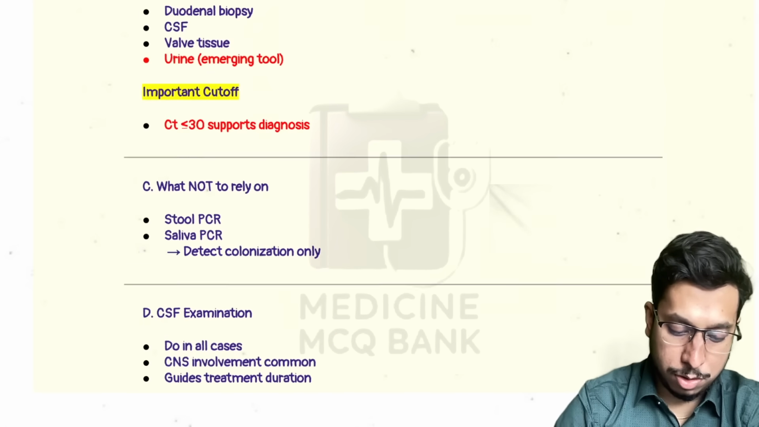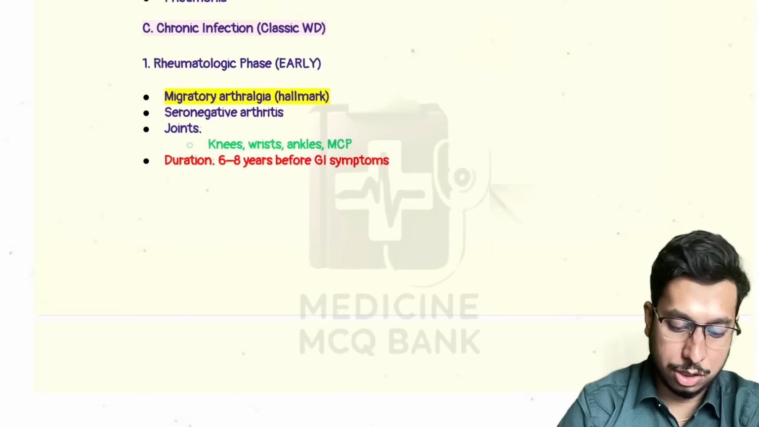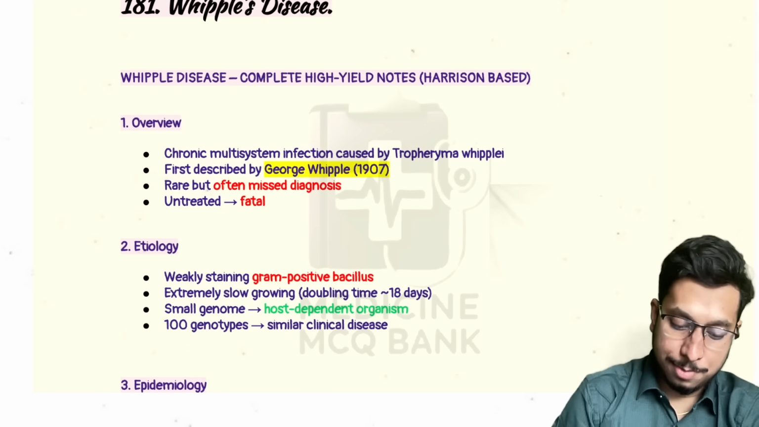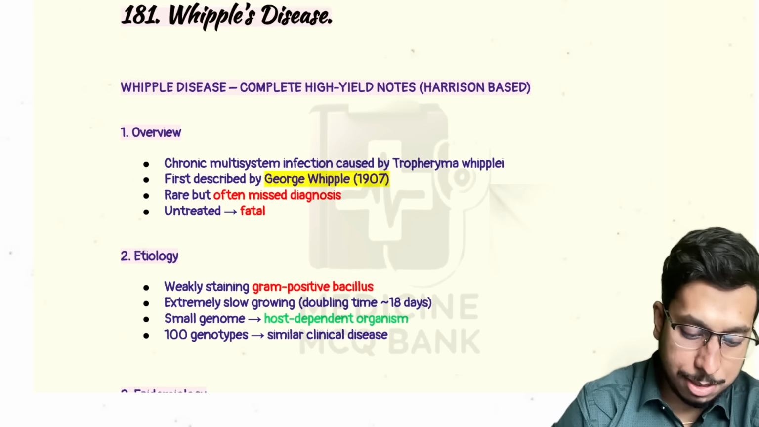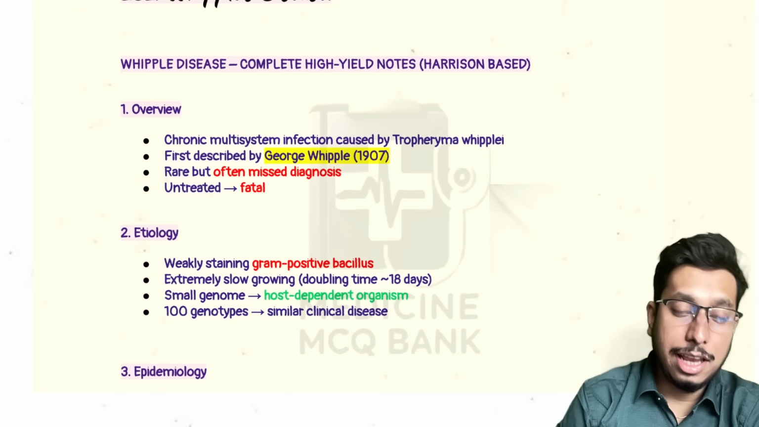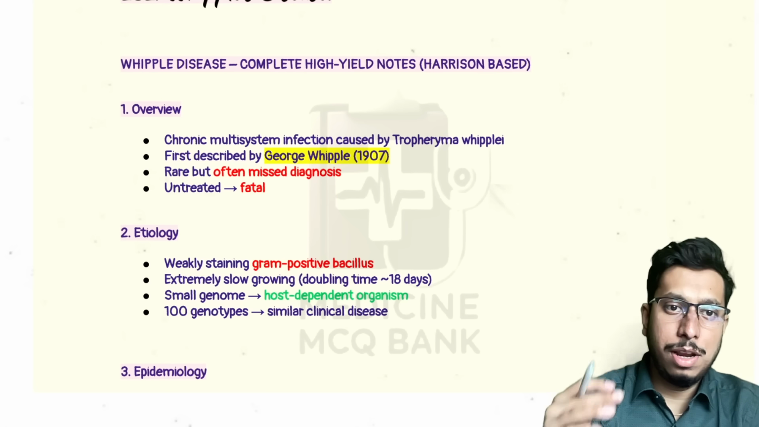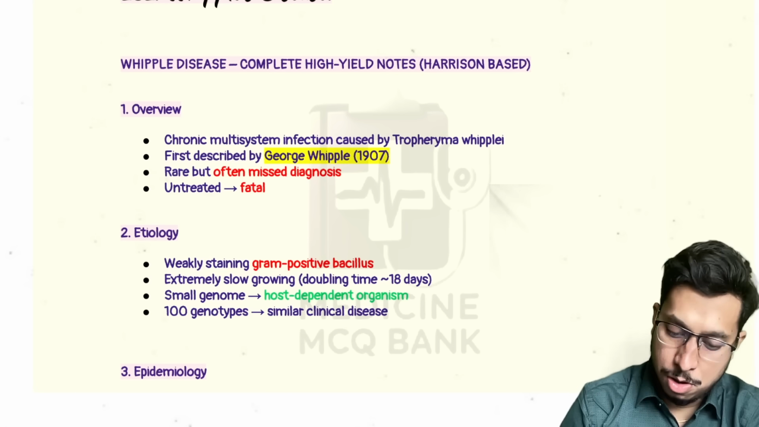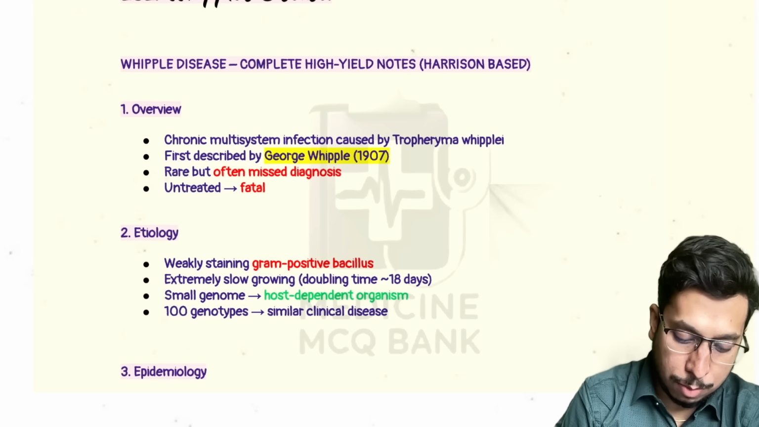Now, coming to the topic of this Whipple's disease, that thing you should know regarding the notes of it. So, this note is completely from Harrison. Now, you can see Whipple's is a chronic multi-system infection caused by Tropheryma whipplei. It was first described in 1907, so 100 years back. The issue with the disease is it's very rare, but often misdiagnosed, which makes it much more rare. It has a lot of complications like CVS and CNS complications, which may lead to fatal outcomes if not treated well.